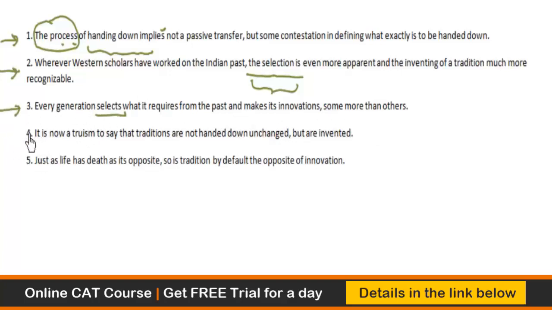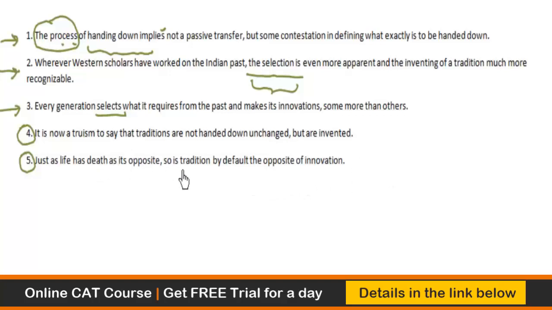We must find that sentence which is basically an idea that is likely to open the paragraph. Fourth says it is now a truism to say that traditions are not handed down unchanged but are invented. So this looks like a good opening sentence. Even fifth looks like a good opening sentence. It says just as life has death as its opposite, so is tradition by default the opposite of innovation.